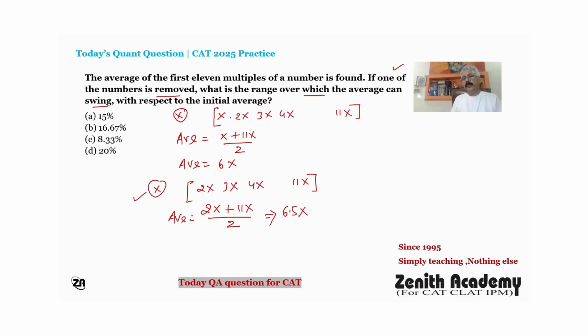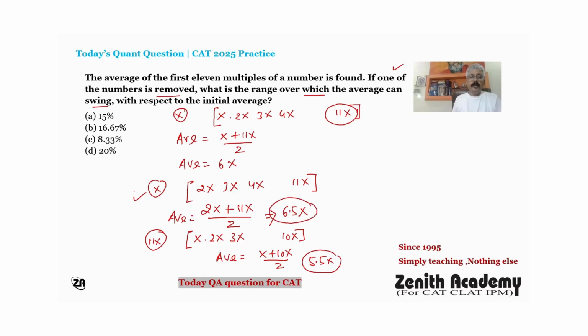And in the other case, if I remove the biggest number from this series, 11x, then the remaining numbers are x, 2x, 3x, up to 10x. Now the average will be (x plus 10x) by 2, which means 5.5x. So in this case, the average was 6.5x when you remove the smallest number from this series, and when you remove the biggest number, 11x, then the average is 5.5x.